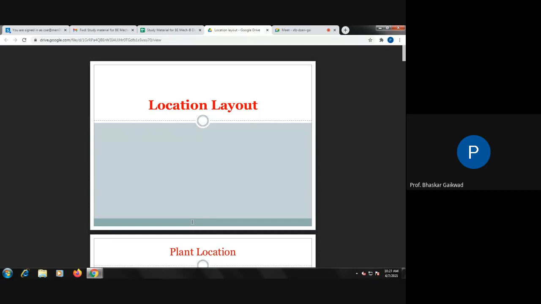Which points are expected to be considered while selecting the place for starting the industry? And once you have selected that place, which type of layout will be there inside that industry? Layout means the sequence of operations according to which machines have been installed. Here, why is facility location important from the industrial point of view?